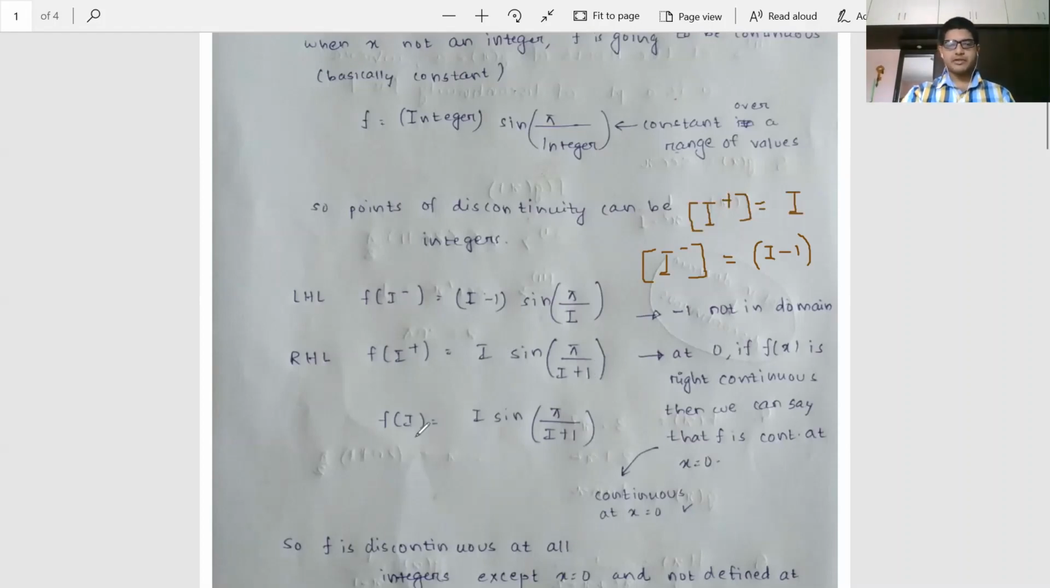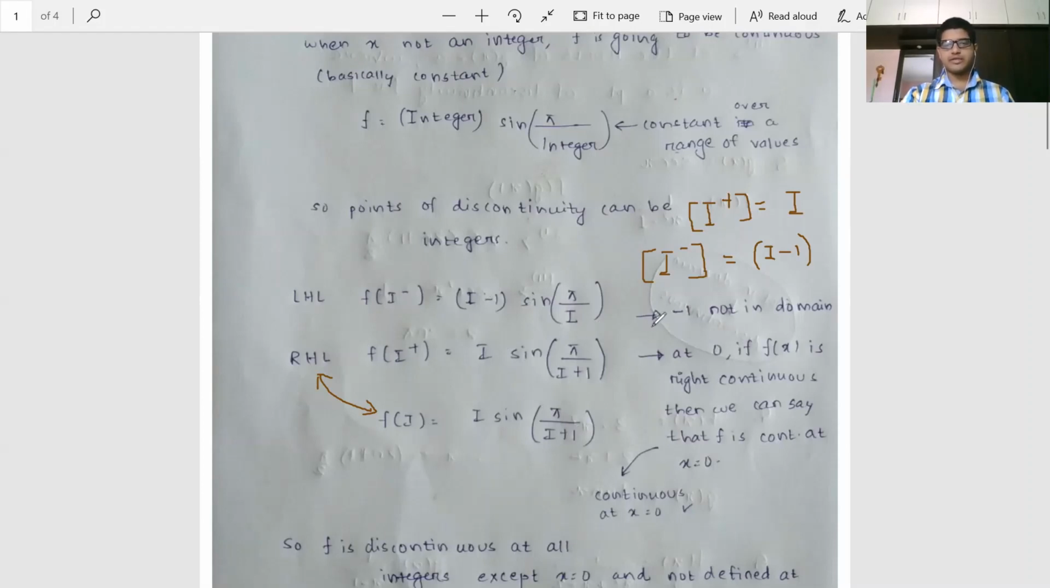And basically we also have to evaluate f(i). f(i) is going to be i sin(π/(i+1)). Now clearly the RHL and the function value are equal. But one more thing important to notice is that LHL is not going to equal RHL for any integer. Clear? Because these two values are clearly distinct.